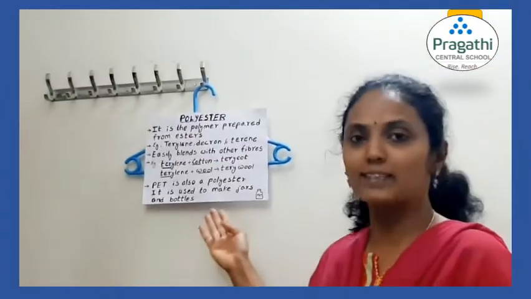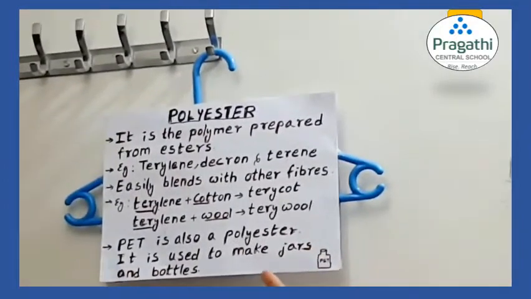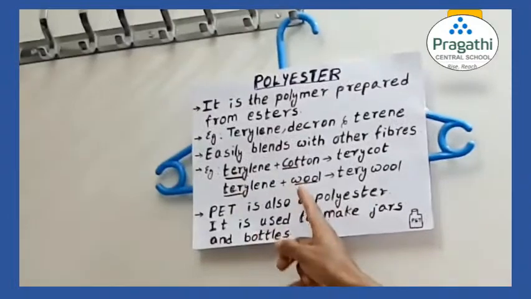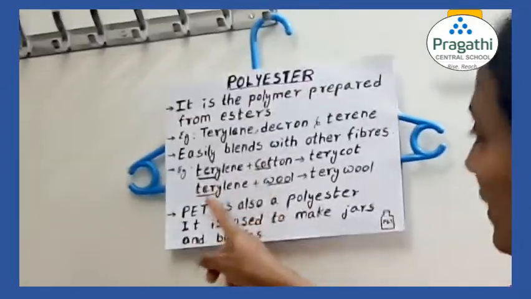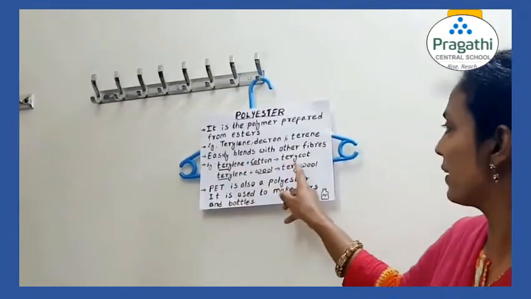It easily blends with other fibers. This polyester has a capacity to mix with other fibers easily. Now, terrycot and terrywool are examples. Terylene plus cotton gives rise to terrycot. Terrycot is prepared from terylene as well as cotton. So by blending these two fibers, we obtain terrycot.